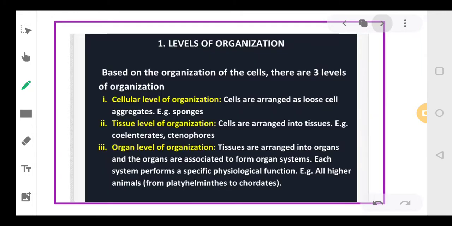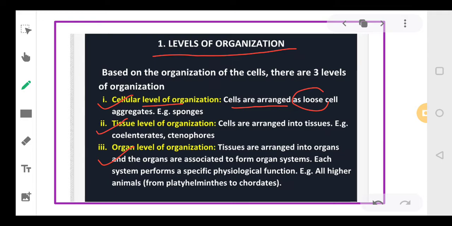Let's start with the first one, that is the level of organization. See students, there are 3 levels of organization. One is cellular level of organization. Second is tissue level of organization. Third is organ level of organization. Now in the first, that is cellular level of organization, in the body of the animal, only cells will be present, and they will be lying loosely here and there. Okay. So cellular level of organization means that the animal body contains only cells, as we have in the case of sponges.